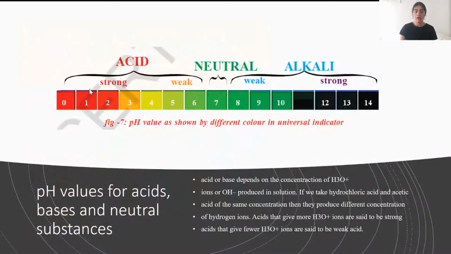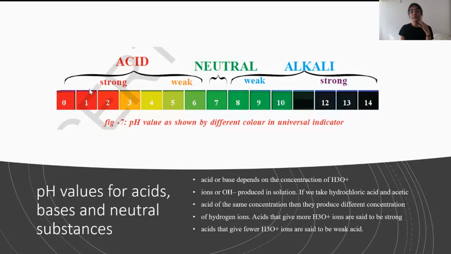Now, the basicity or acidity of acids or bases depends on the concentration of H3O plus hydronium ions, or OH minus ions produced by bases in the solution. If you take hydrochloric acid and acetic acid of the same concentration, they produce different concentrations of hydrogen ions.